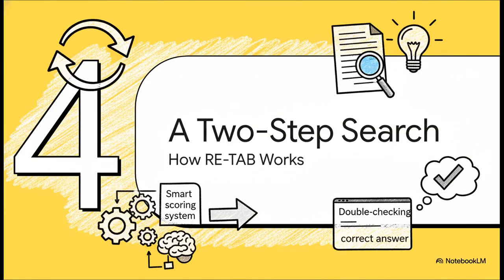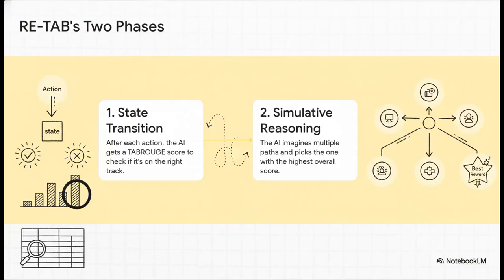answer. Okay, so we've got this awesome scoring system, but how does RETAB actually use it to steer the AI in the right direction? Well, it does it with this really neat 2-step process. It's kind of like how you or I might do a task and then double-check our work. First up is what they call state transition. After every single move the AI makes, it gets the Tab Rouge score instantly, so it knows right away if that was a good step or a bad one.